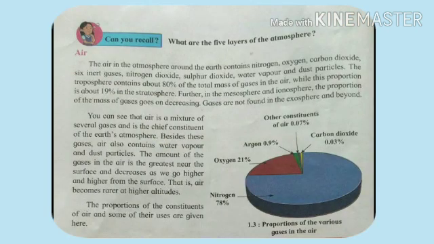Students, can you recall what are the 5 layers of the atmosphere? They are the troposphere, stratosphere, mesosphere, ionosphere and thermosphere. Now let us learn about the first natural component of the earth, that is air.